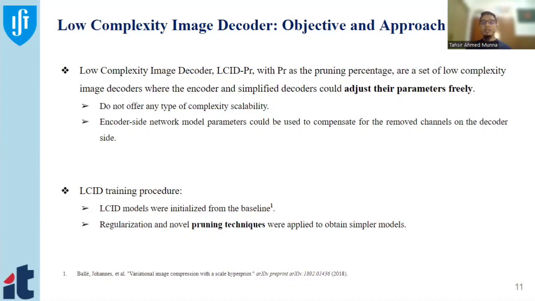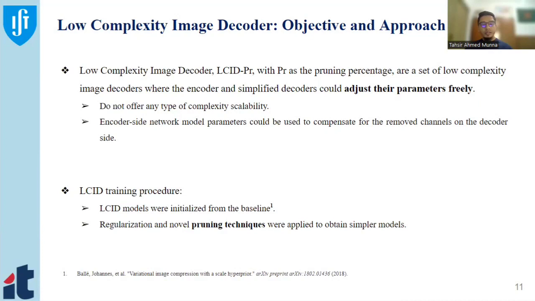And the important fact is we are not using the complexity scalability technique in this part. So we are going to compare our proposed method with this LCID, because this LCID has no scalability technique, but ours has the scalability technique.